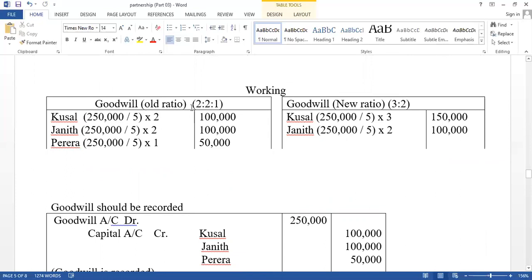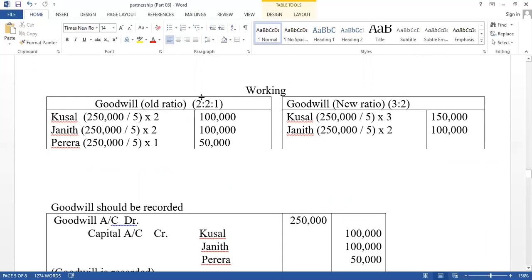This is the old ratio, 3 partners available. Therefore, total profit share equals 5. 250,000 divided by 5, times 2, times 2, times 1. Therefore, this is the old ratio, and this is the new ratio, equal to 3:2. Total value equals 5. Therefore, divide by 5, times 3 and 2.